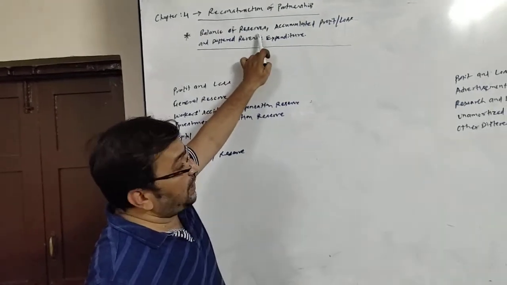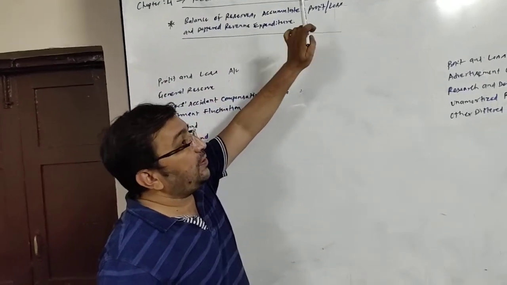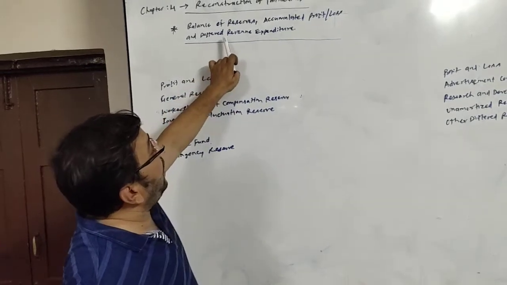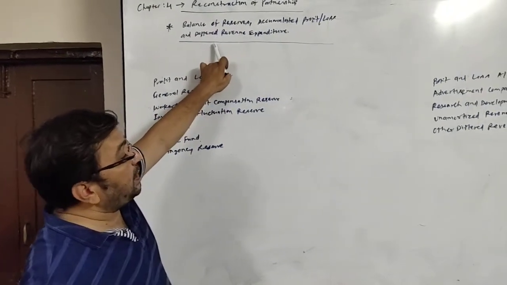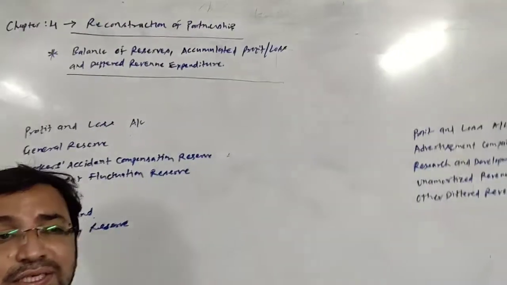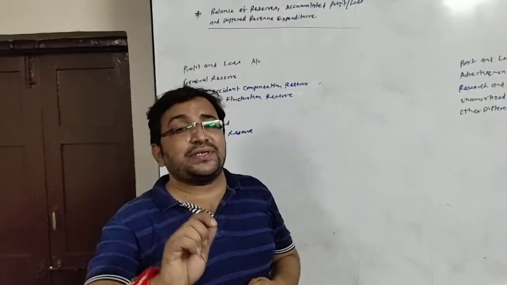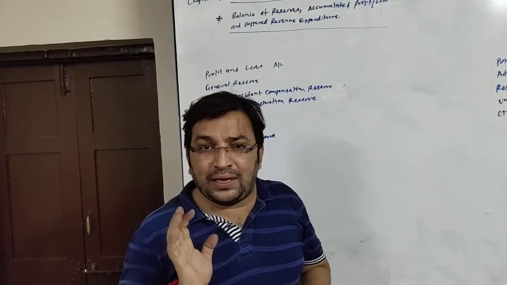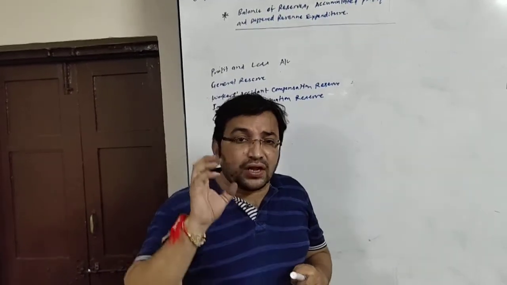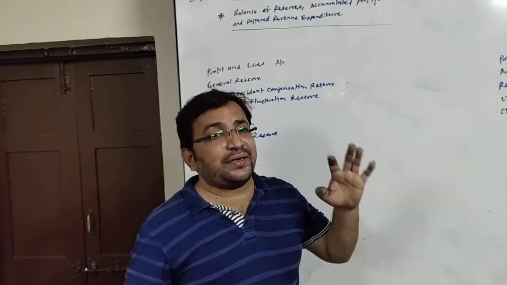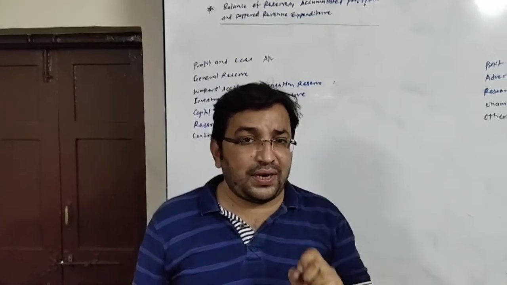So balance of any reserve, accumulated profit or loss, and if there is any deferred revenue expenditure, which are the expenditures not written off in 1 year. So what to do with these items at the time of reconstruction of partnership?